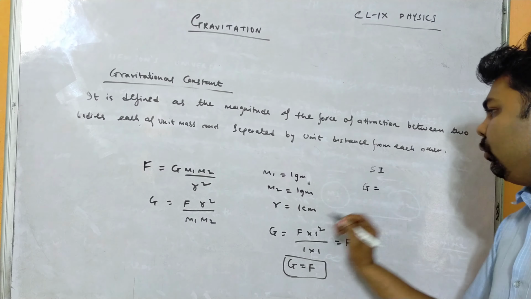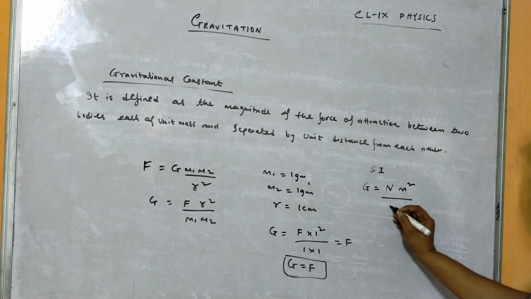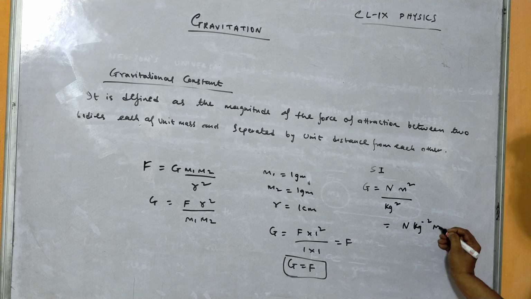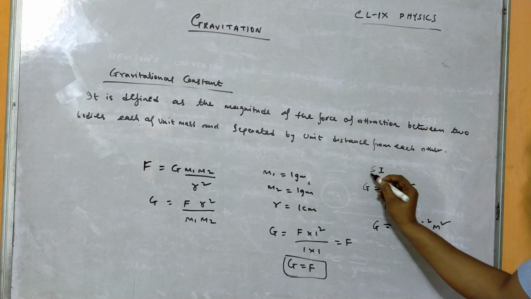R squared, that means meter square, divided by m1 into m2, that means kg into kg, that means kg square. Now if it comes up, then we will be getting Newton meter square per kg square, right? So this is the SI unit. But if we need to find the CGS unit, so CGS unit will be